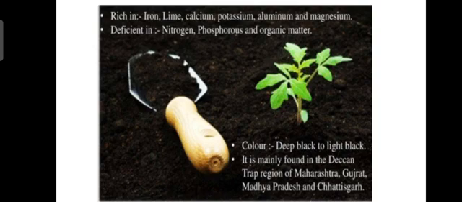But black soil is rich in iron, lime, calcium, potassium, aluminum and magnesium. Its color is deep black to light black. It is mainly found in the Deccan Trap region, that is Maharashtra, Gujarat, Madhya Pradesh and Chhattisgarh.